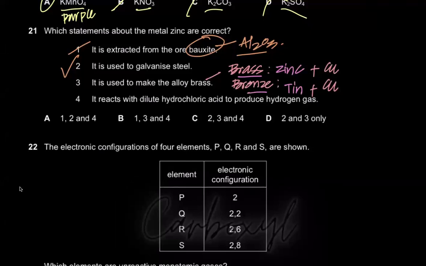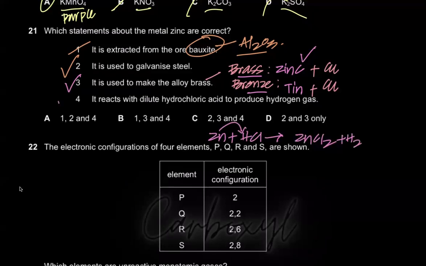That's how I've memorized it. You essentially need to memorize it. So yes, it is used to make the alloy brass. And it says it reacts with dilute hydrochloric acid to produce hydrogen gas. Obviously it does, because zinc reacts with HCl, because it's more reactive than the hydrogen in the acid. It's going to form zinc chloride plus H2 gas. So 2, 3, 4, C is the correct option.